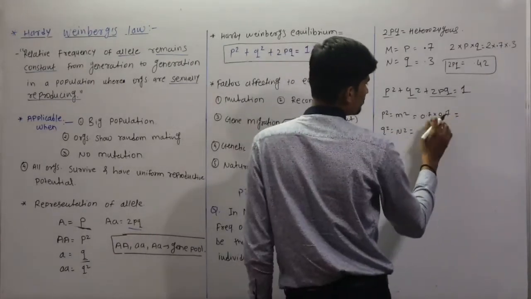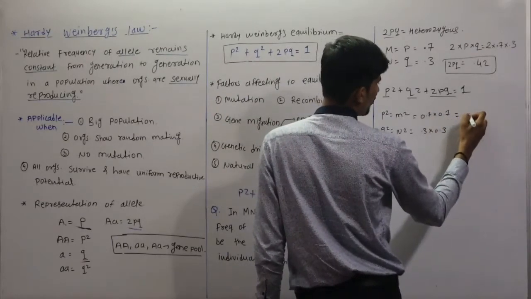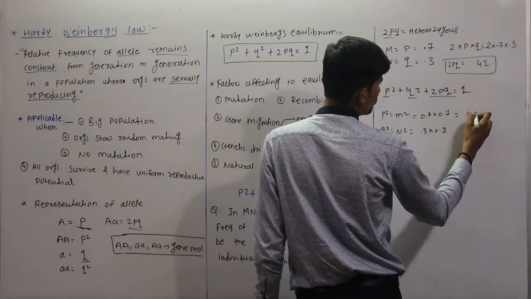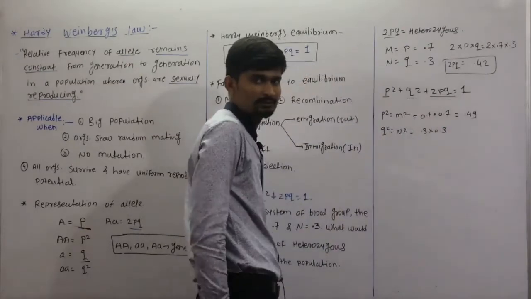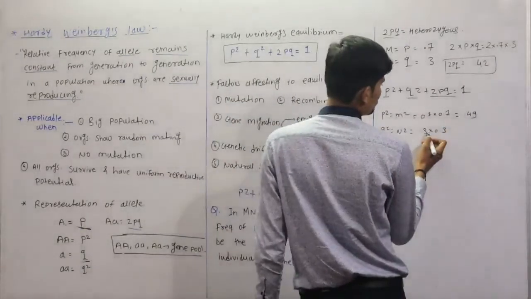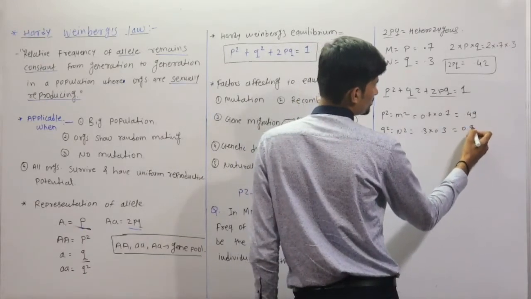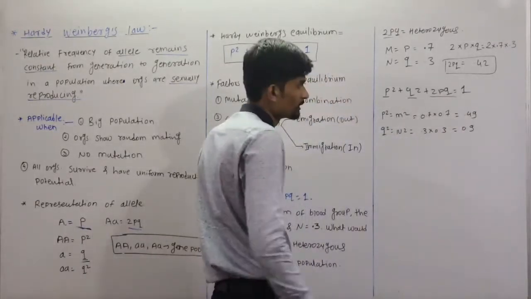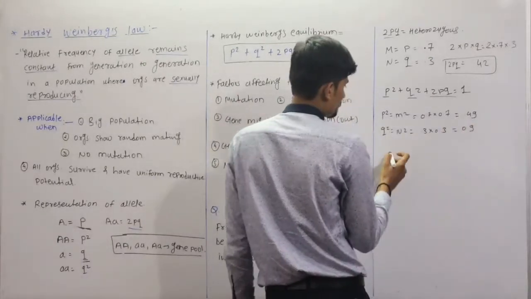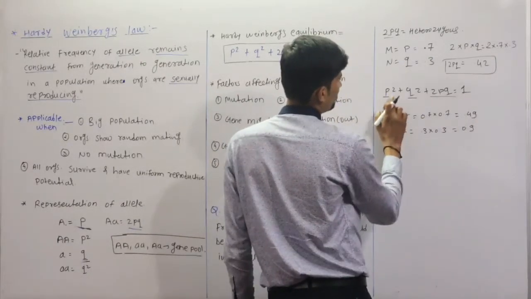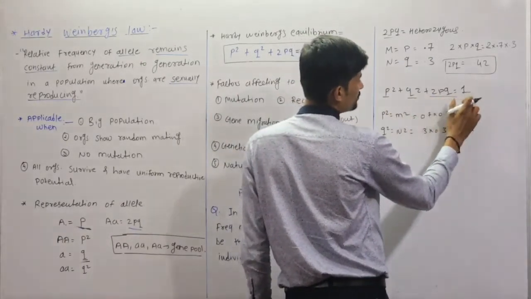So 7 into 7 is 49, so 0.49. And 0.3 into 0.3 will become 0.09. Now we will add these, meaning p square plus q square plus twice pq will be 1.